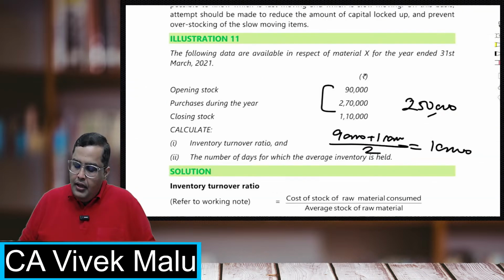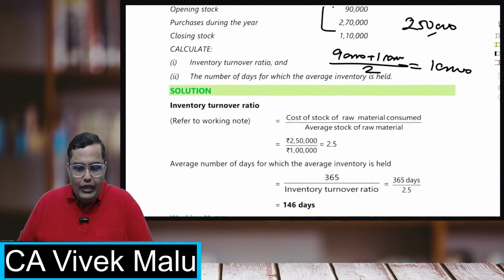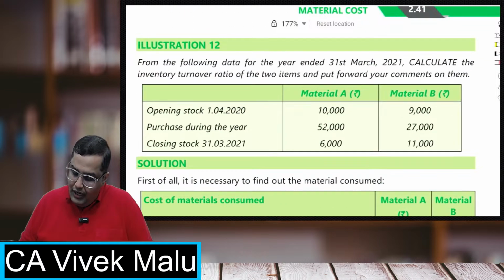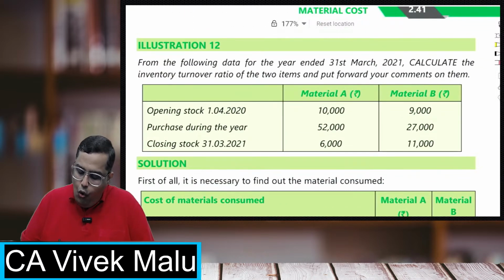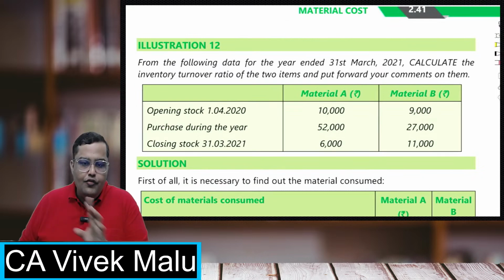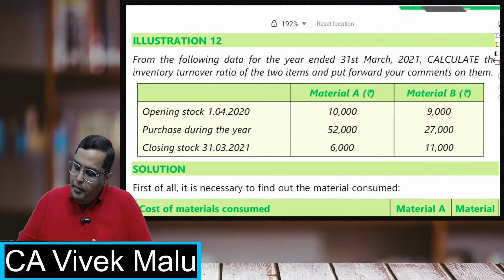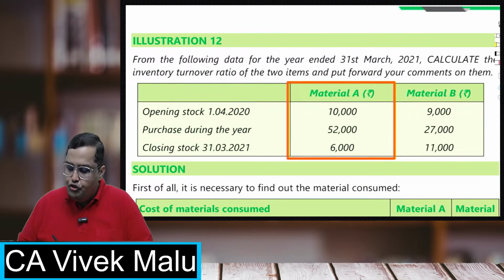Now students, just to test your knowledge, I'm giving you this one. Do one thing, for only material A. You will not do it for material B. For material A, calculate the inventory turnover ratio. Come on students, go for it.